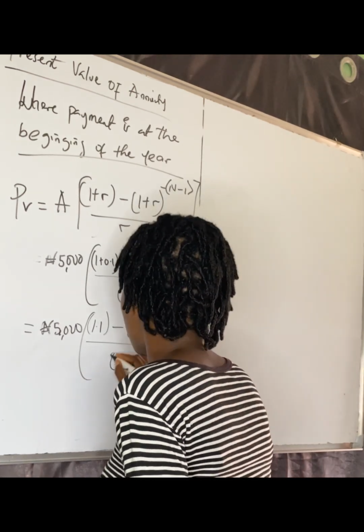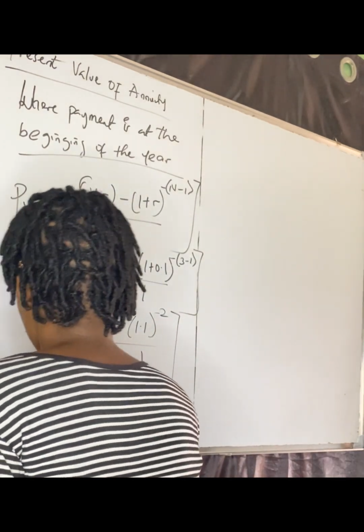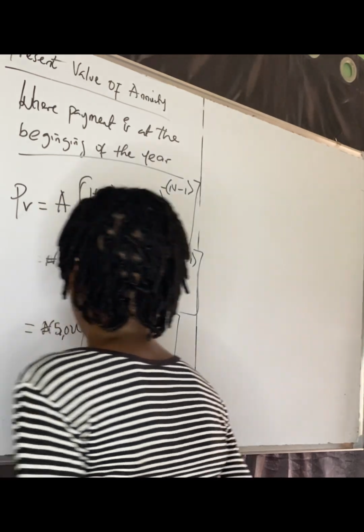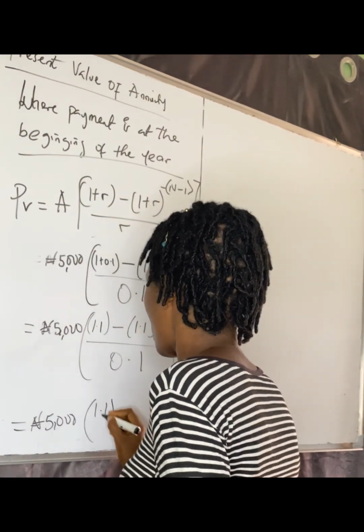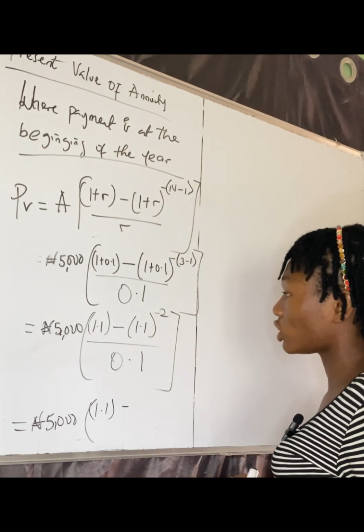And then dividing by 0.1. All right, so we have 1.1. Now 1.1 raised to the power of minus 2 will give us